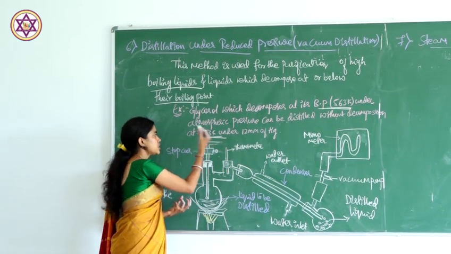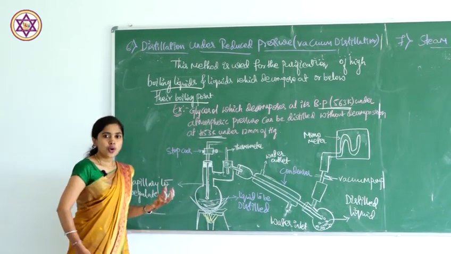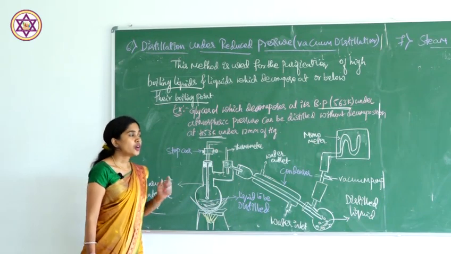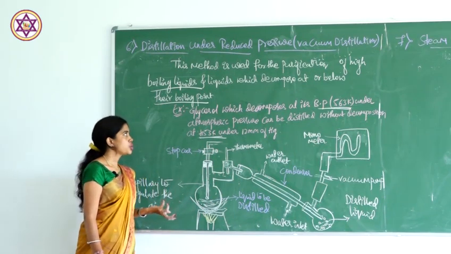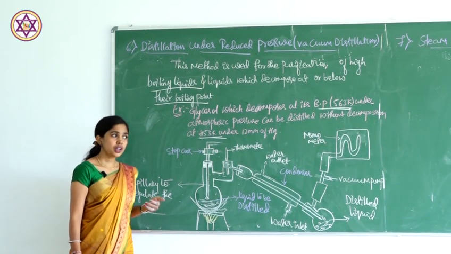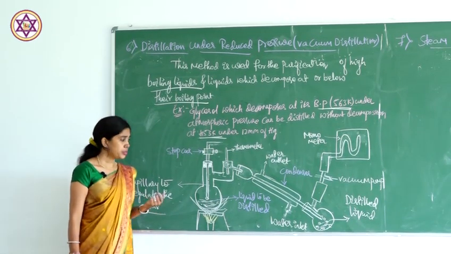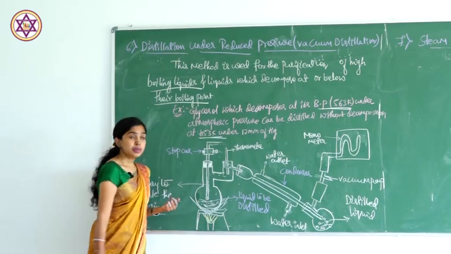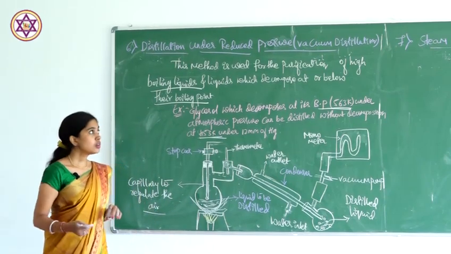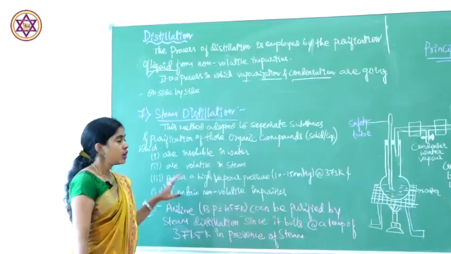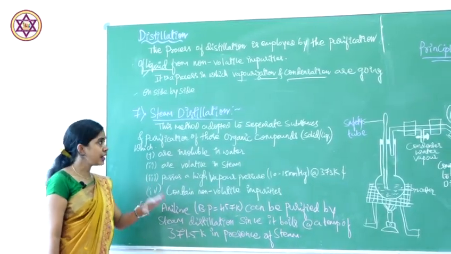For example, glycerin will start to boil at 453 Kelvin instead of at 563 Kelvin. This method is used for the purification of glycerin, and in soap industries and petroleum industries. Next method is steam distillation. Last one, that is the steam distillation method.